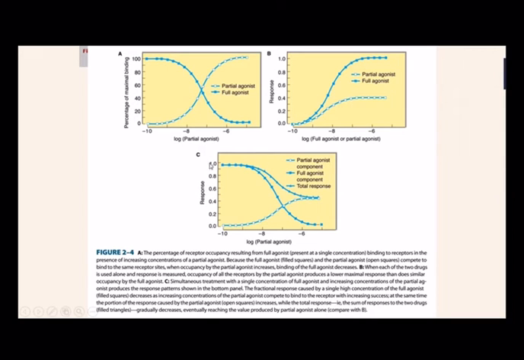Look at graph C. Simultaneous treatment with a single concentration of full agonists and increasing concentration of partial agonists. The abscissa is the concentration of partial agonists. The ordinate is the response of the single concentration of full agonists. While the concentration of the partial agonists increases, the response of the single concentration of full agonists decreases, as the increasing concentration of partial agonists compete to bind to the receptor with increasing success. The filled triangle is the sum of response of two drugs, and here is the total response.